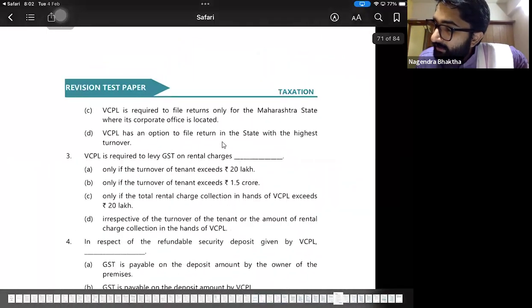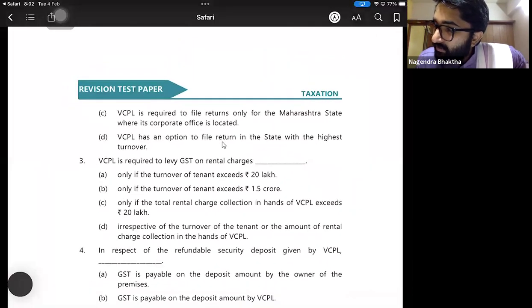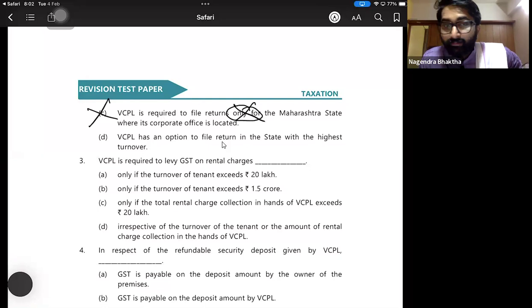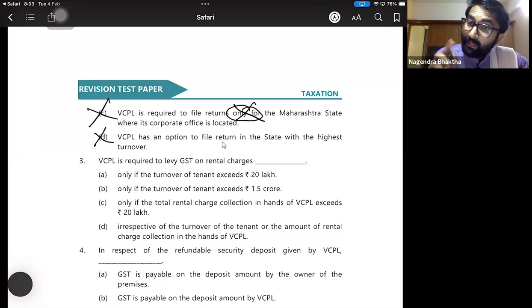VCPL is required to file return only for Maharashtra state where its corporate office is located. Wrong. Not only for Maharashtra. For all the states, they have to file the return. VCPL has an option to file return in the states with the highest turnover. Wrong. Even if you have 1 rupee taxable turnover, they have to take registration and they have to file returns. So right answer is option B.